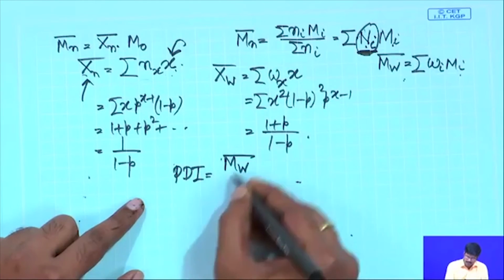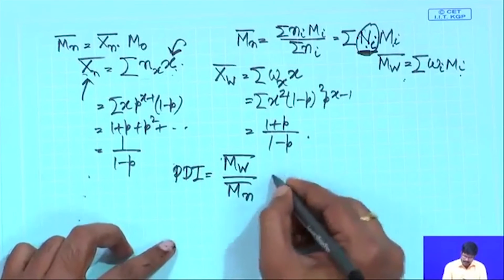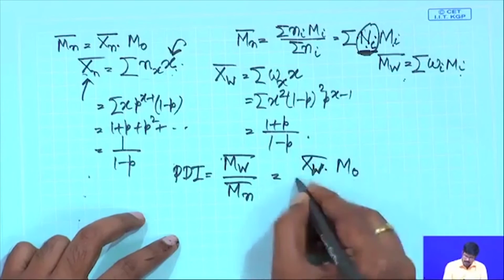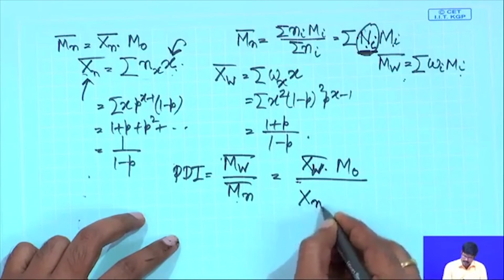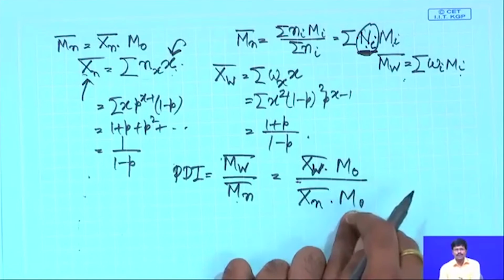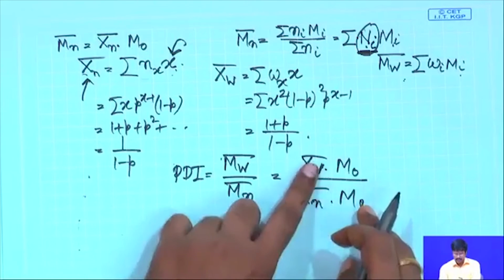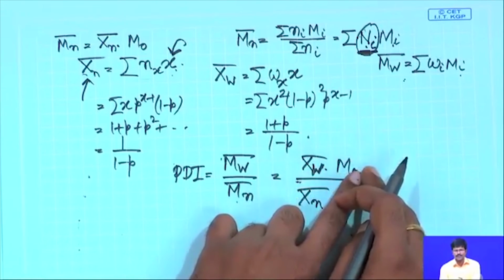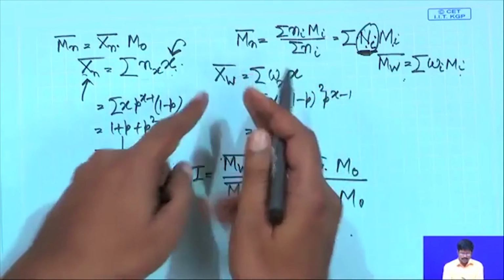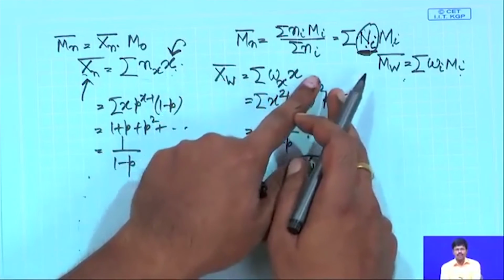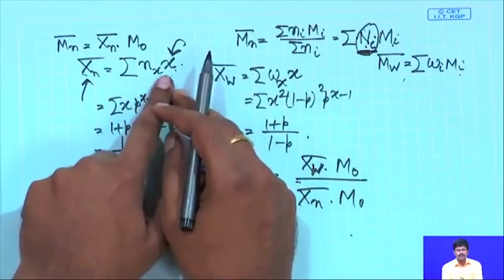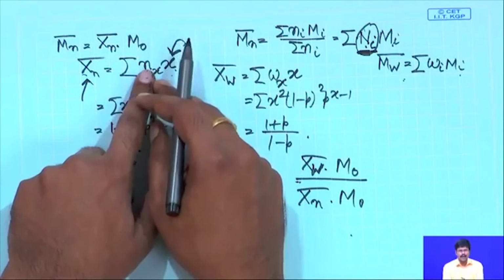Polydispersity index is nothing but Mw by Mn, and Mw is basically xw into m0, Mn is basically xn bar into m0. So, the number average degree of polymerization into the average molecular weight of the structural unit, and this is the weight average degree of polymerization into the average molecular weight of the structural unit. And again to repeat, when you are looking for the average degree of polymerization, you weigh the corresponding degrees of polymerization with the corresponding number fraction.